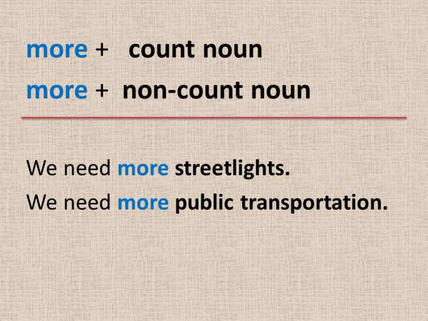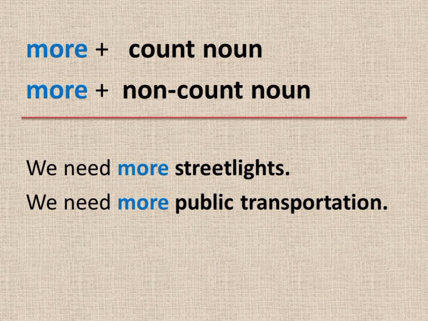Now let's talk about more. More can be used with both count nouns and non-count nouns. What differences are? Count nouns are plural, non-count nouns are singular. For example, we need more street lights. Street lights is a count noun, so it is plural with S. We need more public transportation.